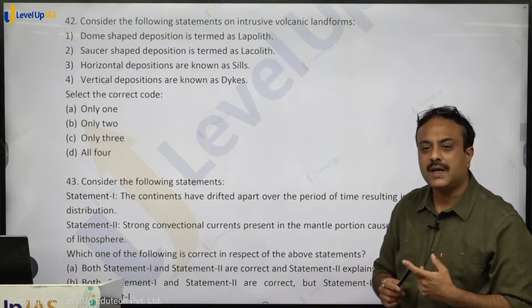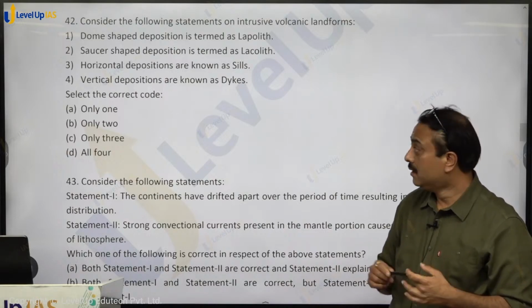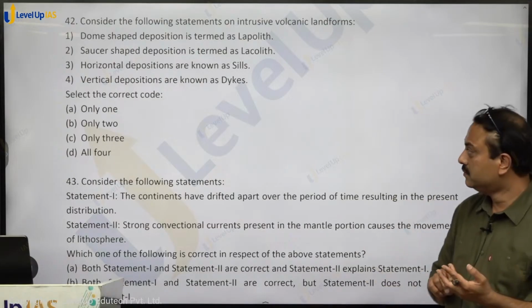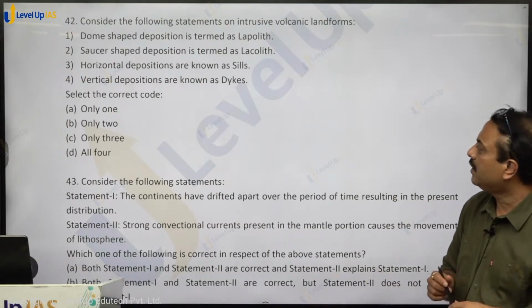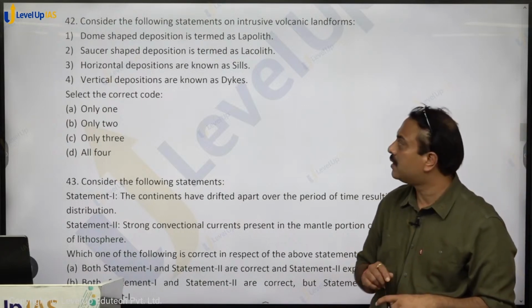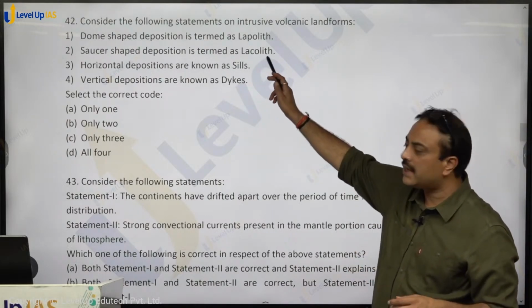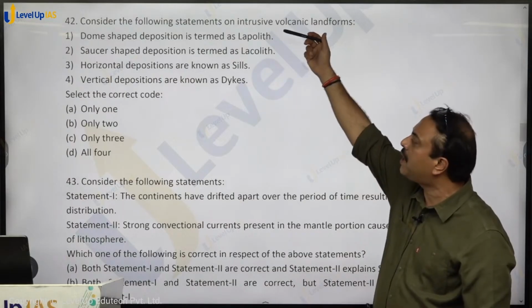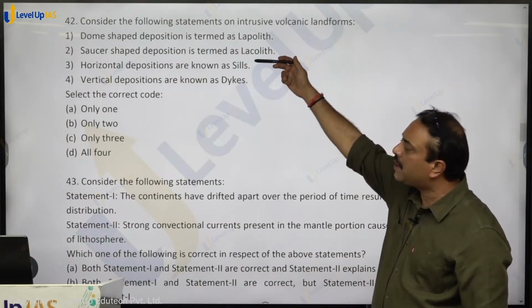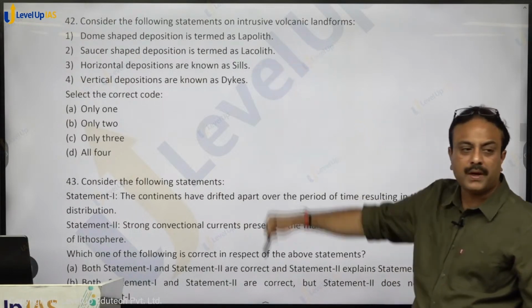Vertical depositions are known as dikes. Statement number 1, correct or wrong? Statement number 1, dome shaped deposition are known as laccolith, not lapolith. They are laccolith. What is written in statement number 2 will go with statement number 1, and whatever is written in statement number 1 will go with statement number 2.